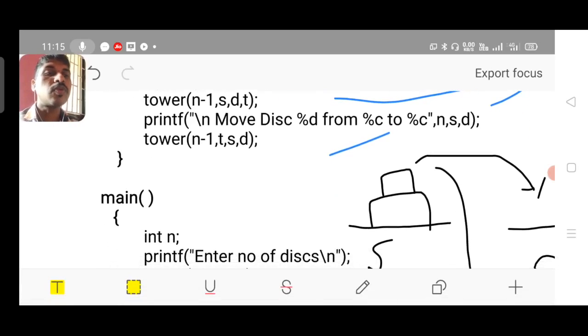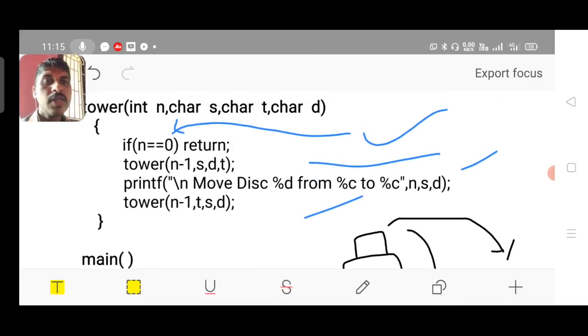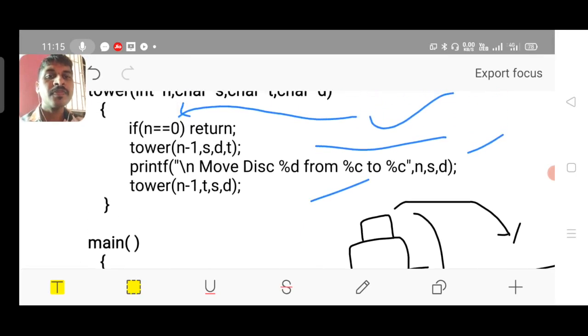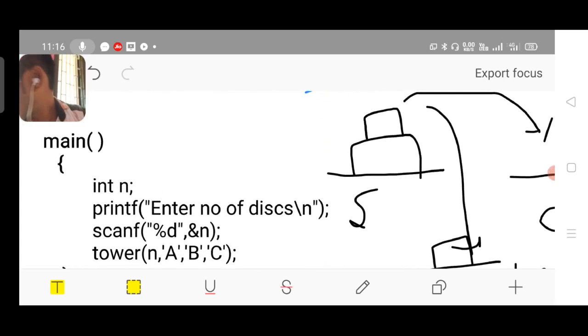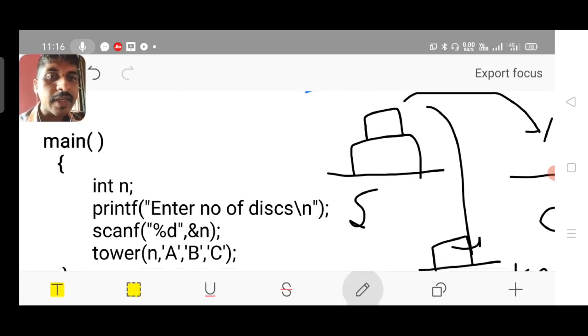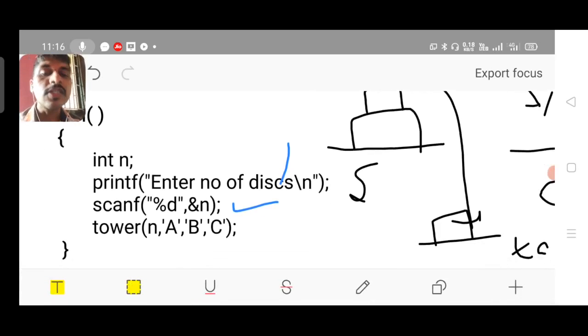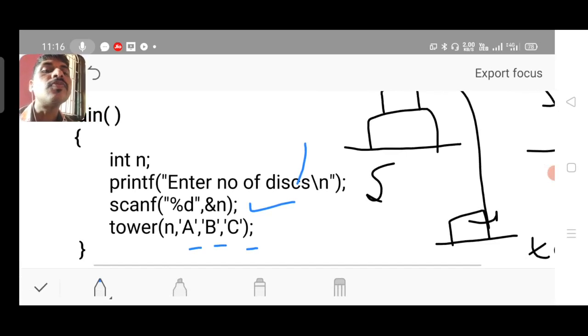As you are aware, your program execution begins with the main function. It's a very small program, 4 lines in the main function and 4 lines in the user defined function. It asks you to enter the number of disks first, which is stored as integer value n. Then your job is to call the tower function, the user defined recursive function, with the three characters a, b, c.